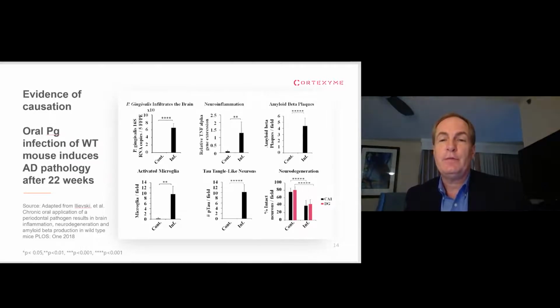Here's TNF alpha. You see amyloid plaques build up, and you see tau tangle-like neurons. You also see activation of microglia, which are the immune cells of the brain. And then finally, and perhaps most importantly, you see that neurons die off in the hippocampus, one of the key memory areas of the brain.